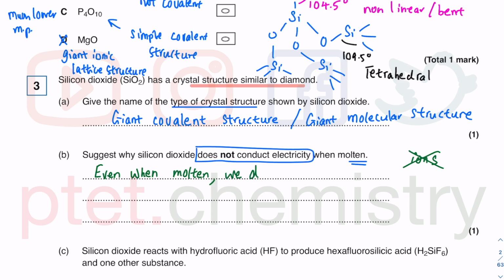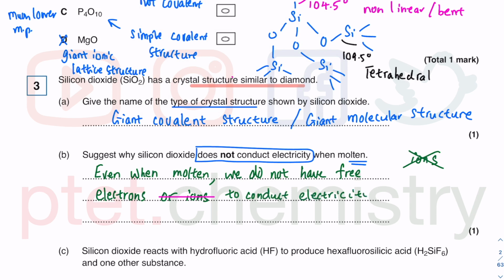We do not simply have ions. We do not have free electrons. I did say ions are not acceptable simply because you don't form ions. So perhaps that is not a good word to use. We don't have free electrons to conduct electricity. Therefore, it does not conduct even when molten.